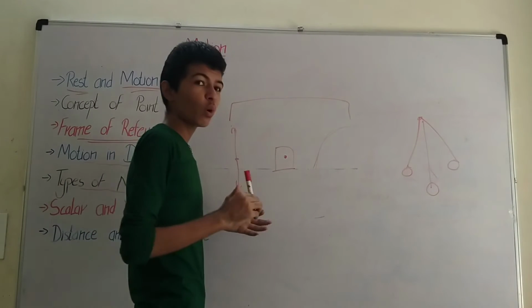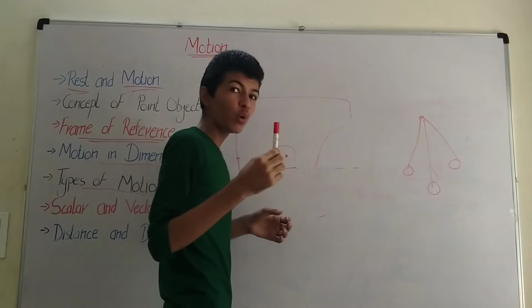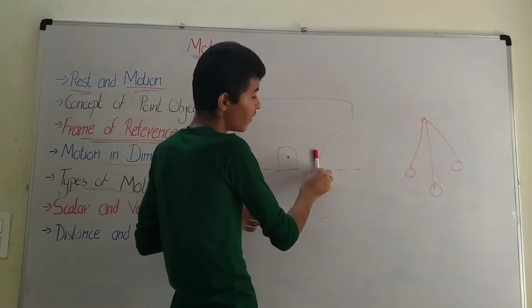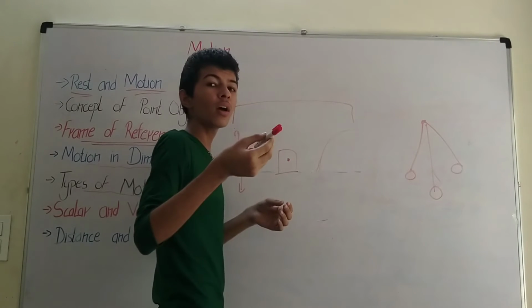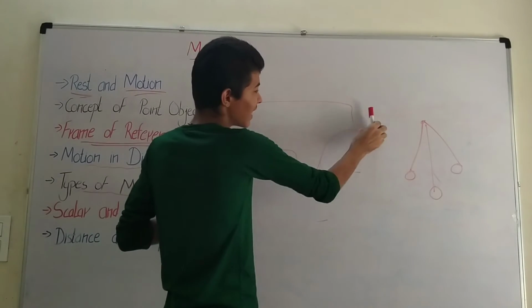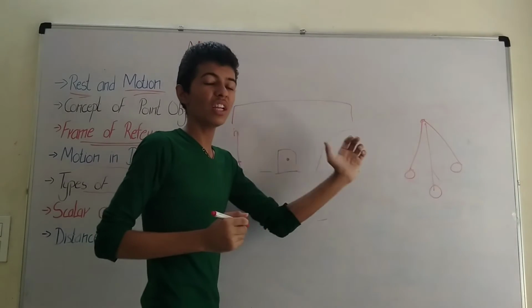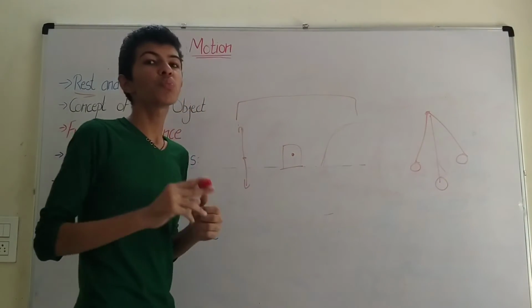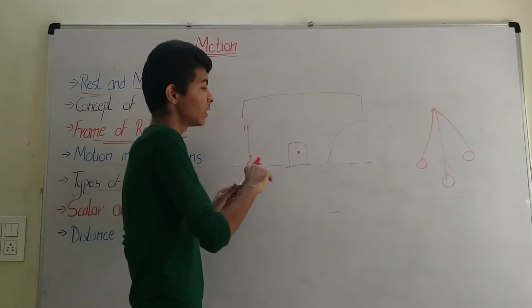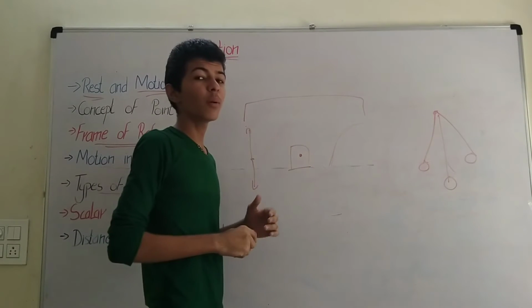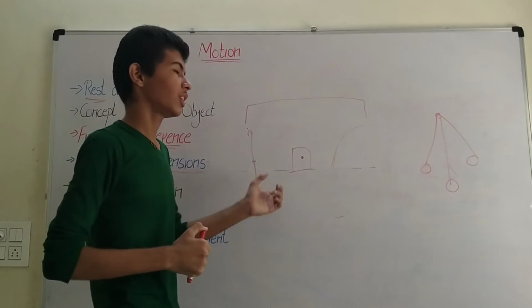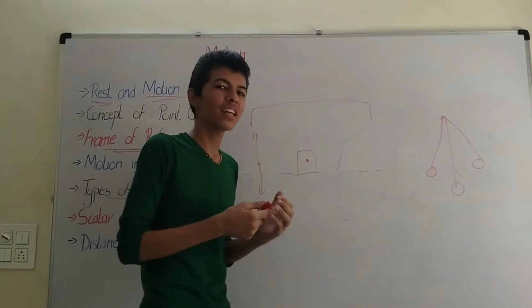And in curvilinear motion, a body would not be locked. If it is moving, the orientation of the body would remain the same. So it would be like this. This type of motion is known as curvilinear motion. And if the body's orientation is locked with a point and it is spinning, this type of motion is known as rotatory motion. Examples would be a fan, a turning machine, etc.